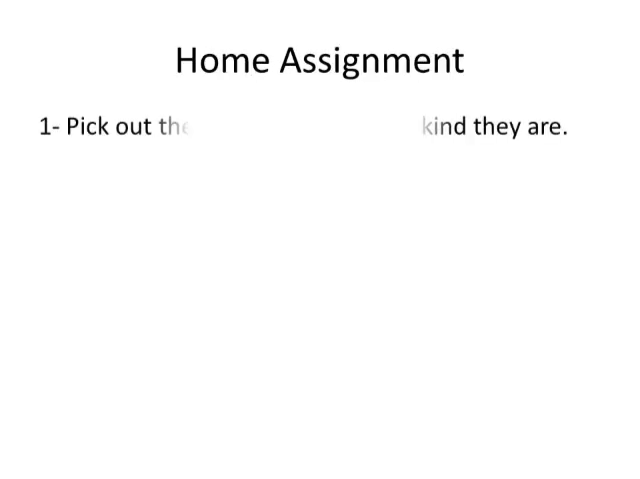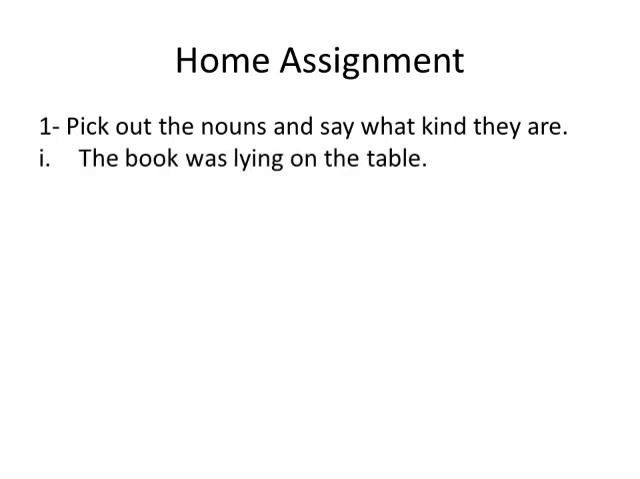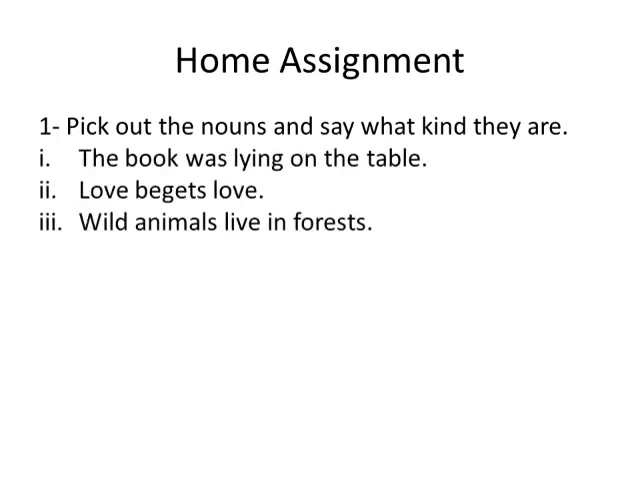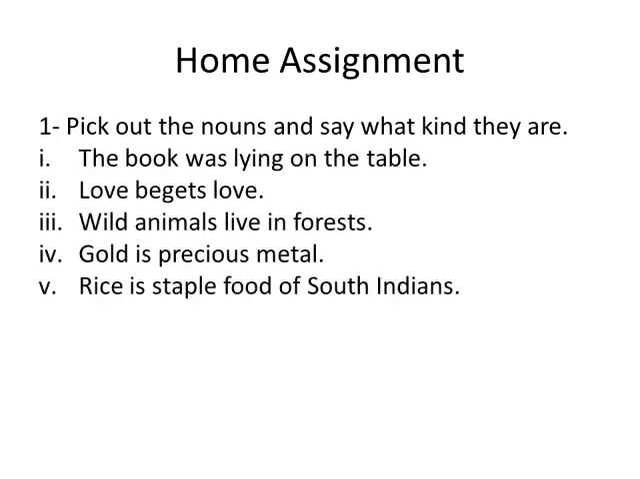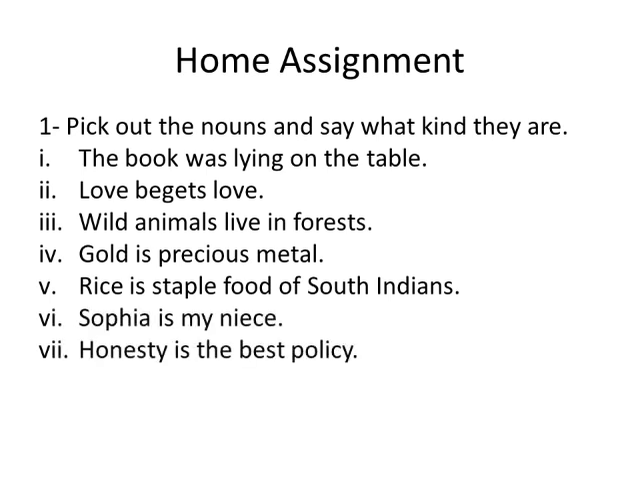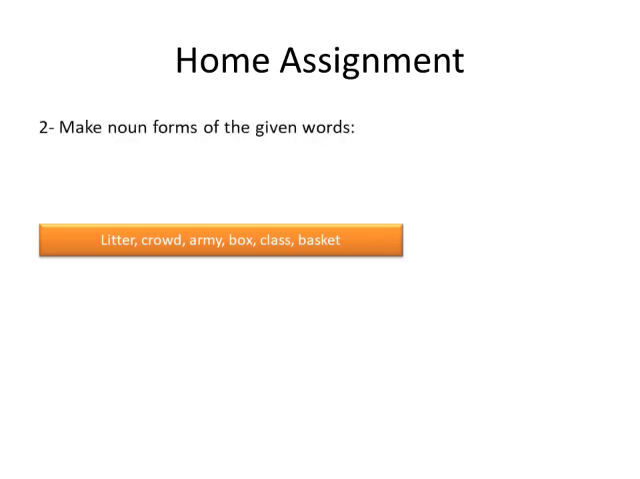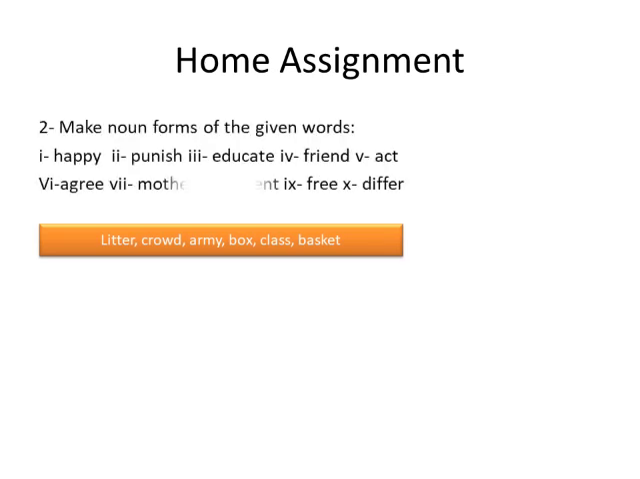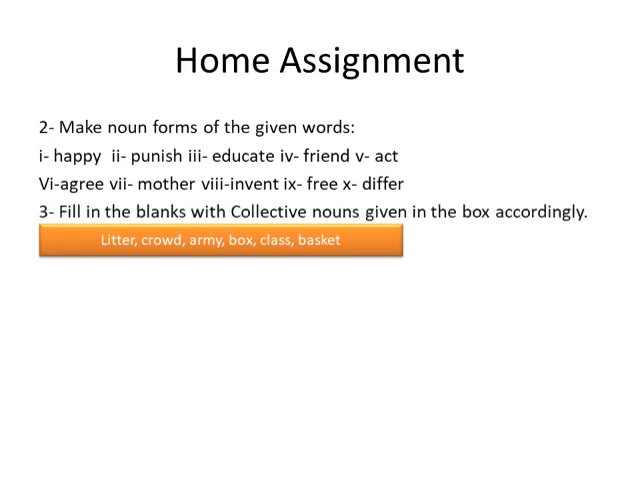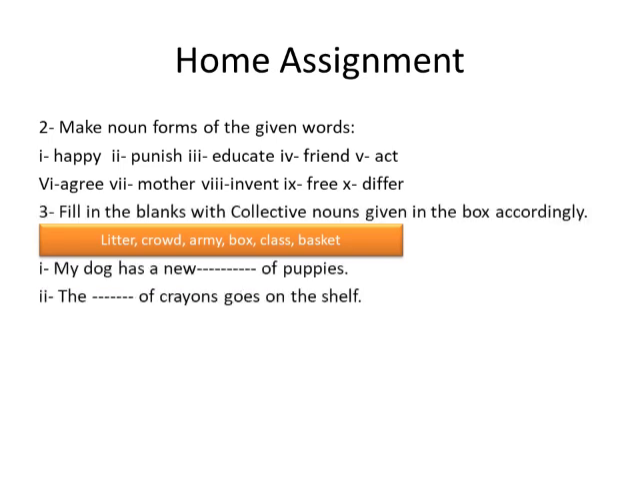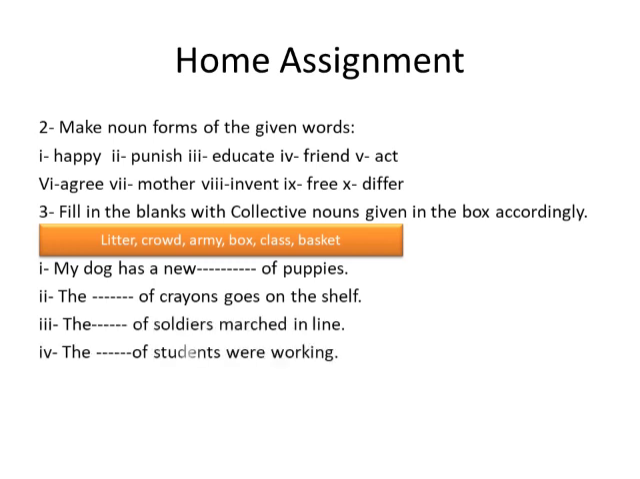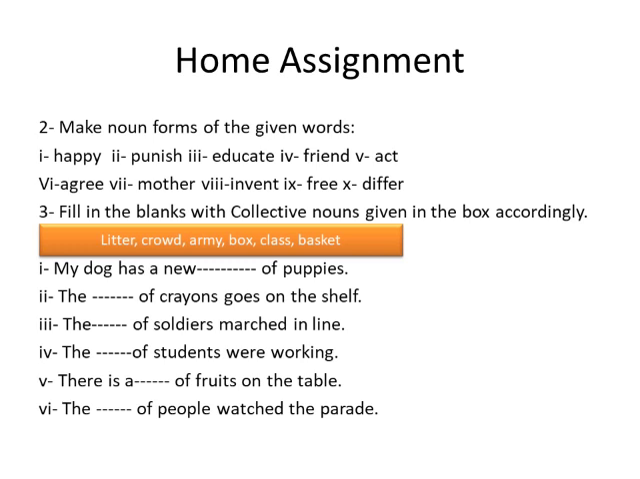Students, this is your home assignment. Number 1 is speak out the nouns and say what kind they are. You have to highlight the nouns first, then you have to tell about their kind. Number 2 is make noun forms of the given words. Here you have 10 words and you have to make their noun forms. Number 3, fill in the blanks with collective nouns given in the box accordingly. Here you have 6 words in the box and you have to put them accordingly.